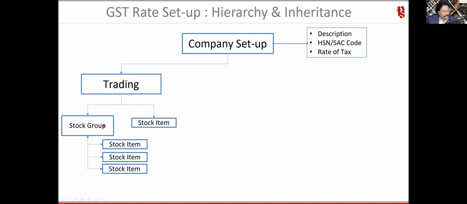You do the configuration at the group level. Automatically, all the items under the group will inherit whatever rate you are giving. But if one item out of that group has a different rate or different GSTN, then you go to that particular stock item and configure that.